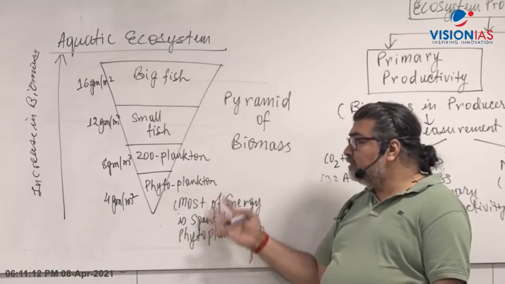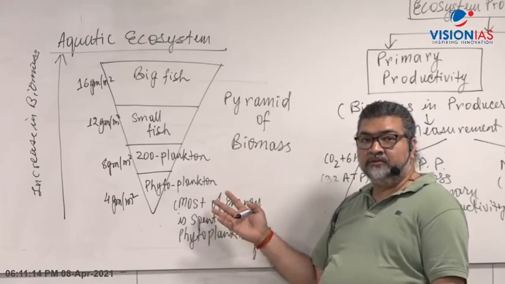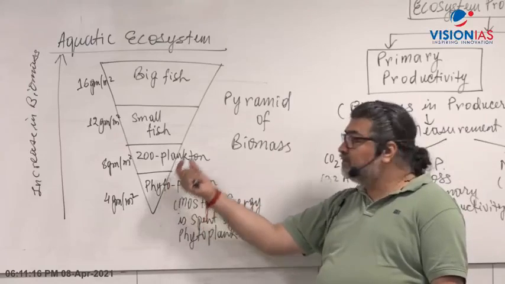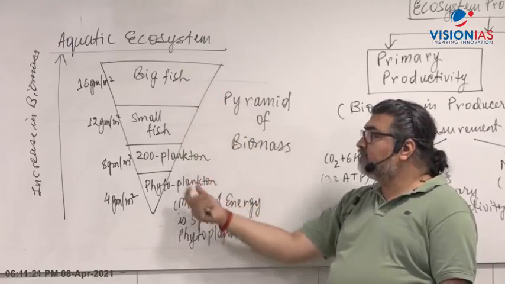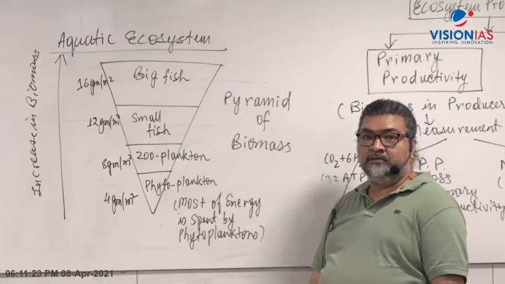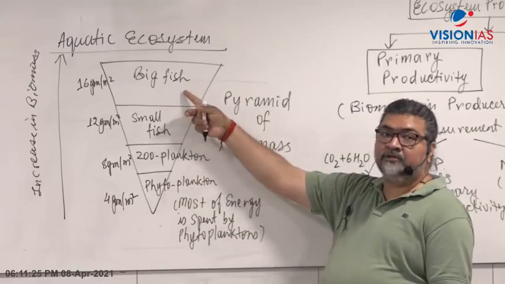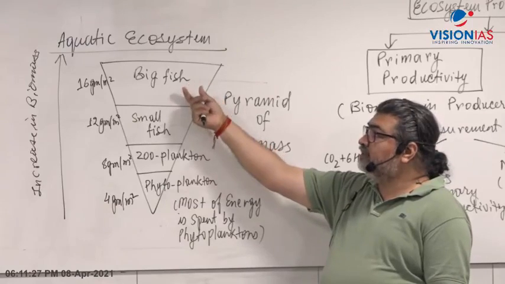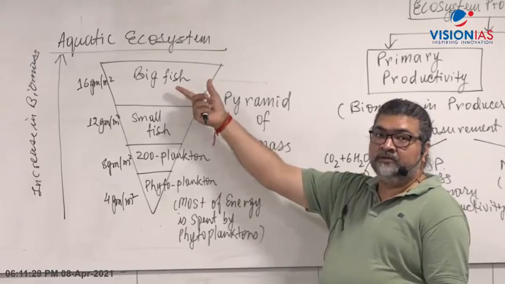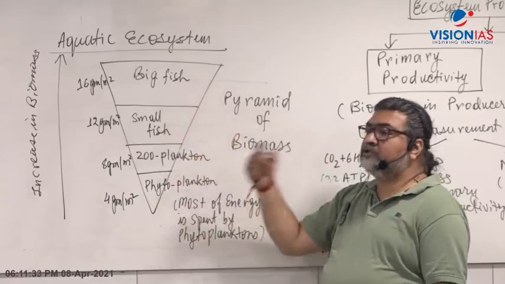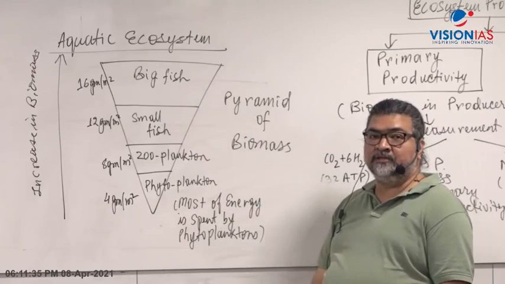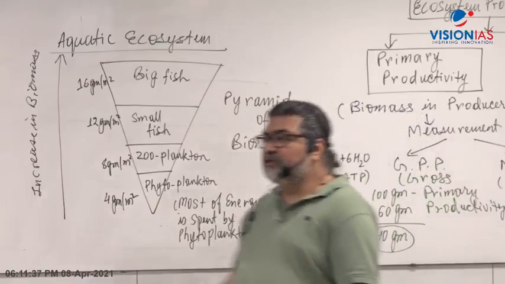But here we are talking in terms of biomass: how much organic material gets accumulated in that aquarium. So in the big fish, the amount of organic material accumulated is much larger as compared to the smaller fish and the zooplankton, right? So please don't mix that up.